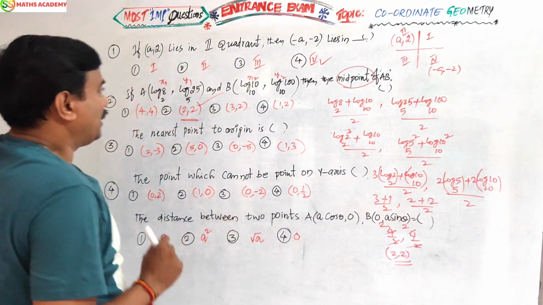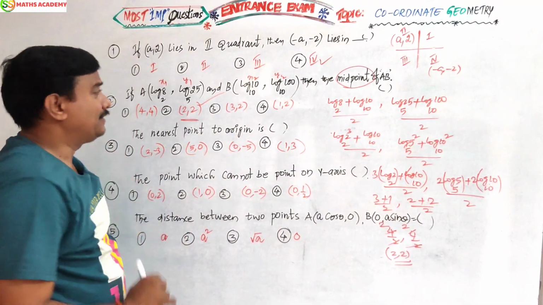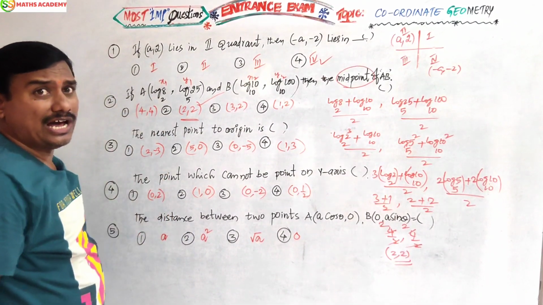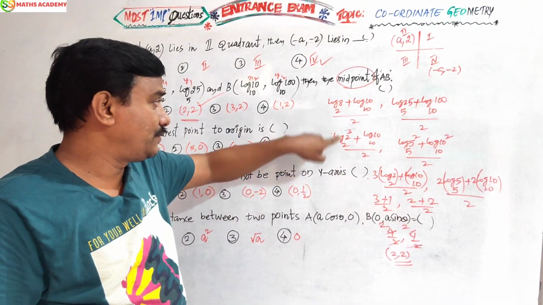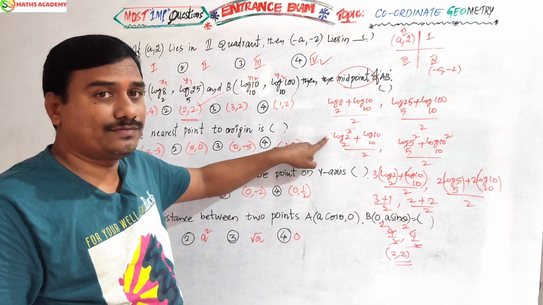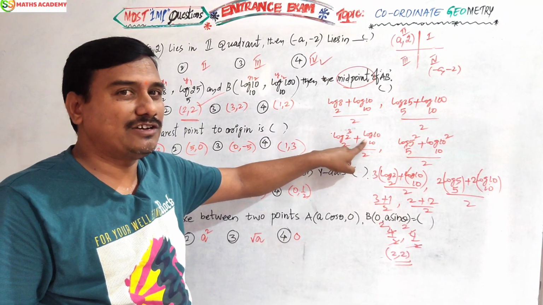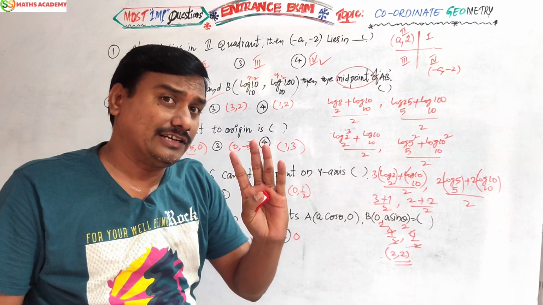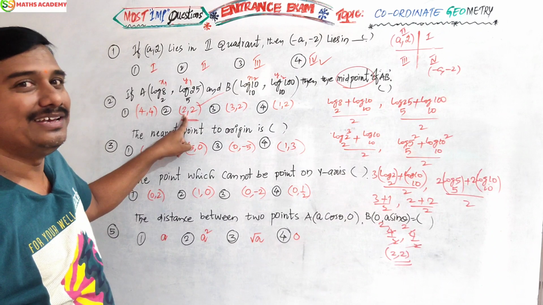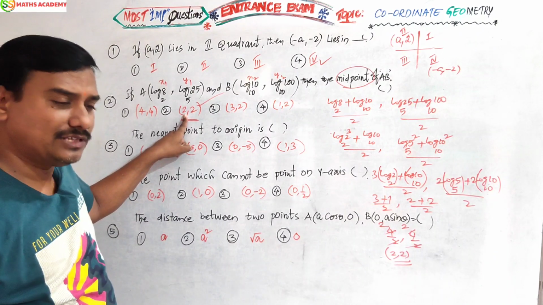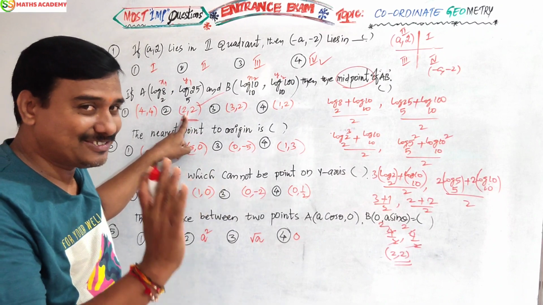See, for example, here options are there. You see the options? Clear. Now what is the first value? Log 8 to the base 2. Log 8 in exponent form is 2 power 3. 3 comes to the front, 3 into 1 is 3. 3 plus 1, log 10 to the base 10 value is 1. 3 plus 1 is 4, 4 by 2 is 2. Where is the first value 2? This is the option only. Having first value 2, you have no need to do the remaining. Direct answer. Right? Got it?